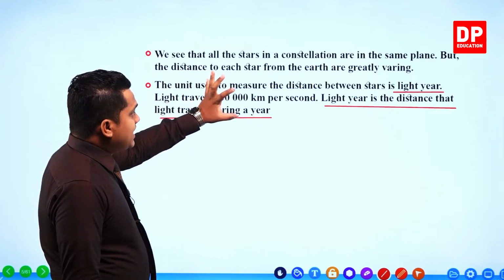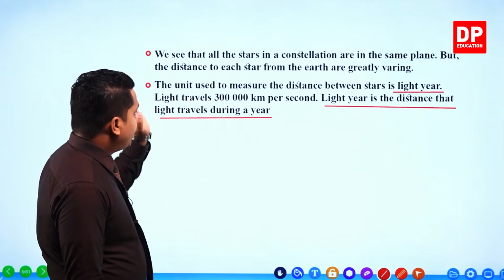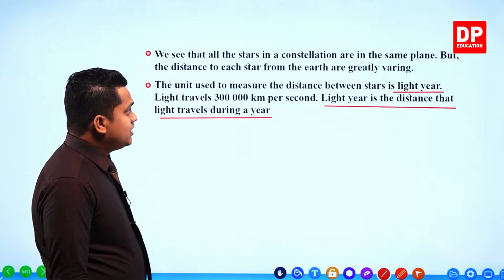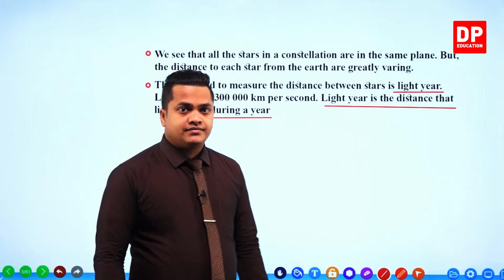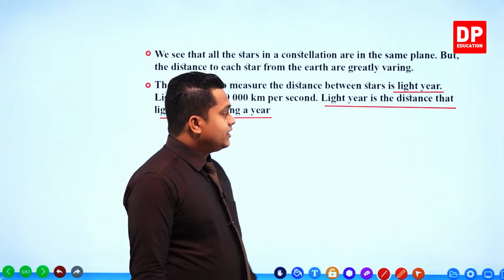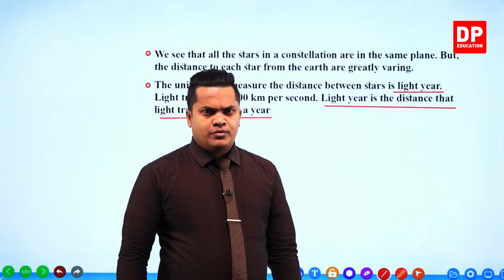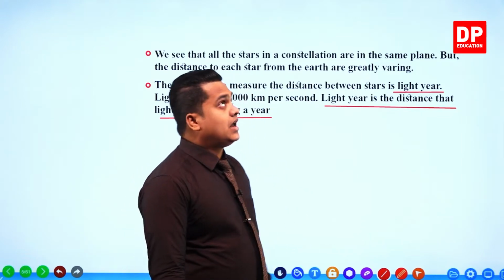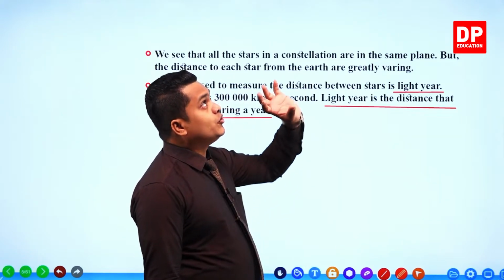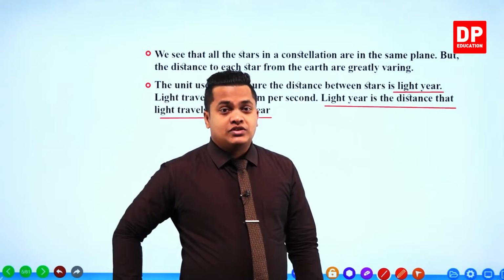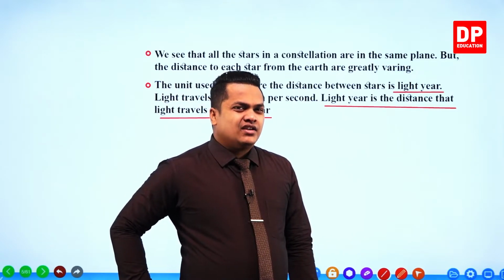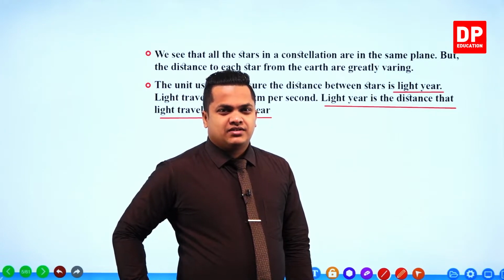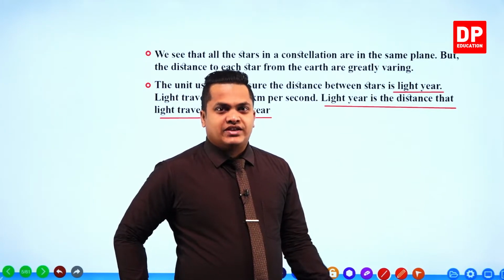We see all the stars in a constellation in the same plane, but the distances to each star from the Earth are greatly varying, right? What do you mean by that? When you look at a star like this, it appears somewhat closer to you, like 10,000 to 20,000 kilometers.